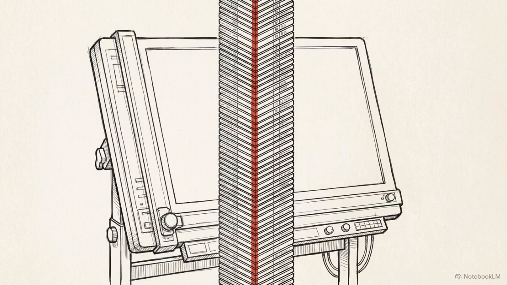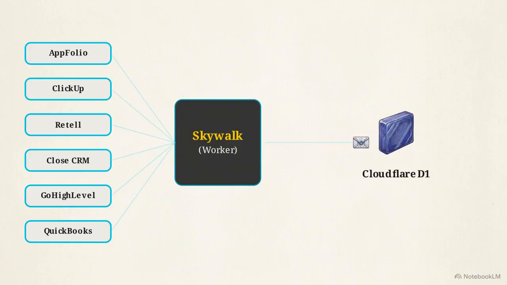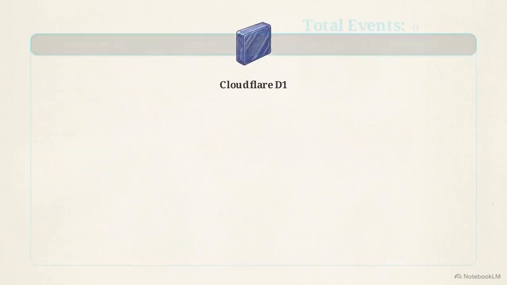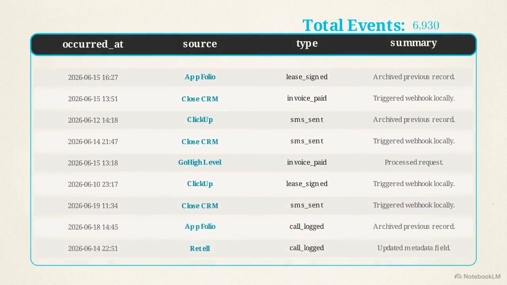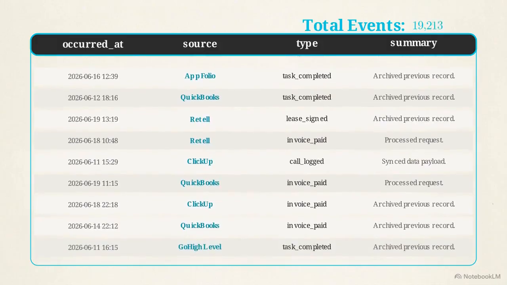Autonomous operations require a single, queryable ground truth, where physical reality is extracted from these tools and unified into a coherent record. The Exavion Skywalk pipeline executes this extraction. A Cloudflare worker at the edge fetches data from 6 upstream systems and writes it into a D1 database. This storage layer centers on the events table, a 19,000-row unified activity log that serves as the system's memory.